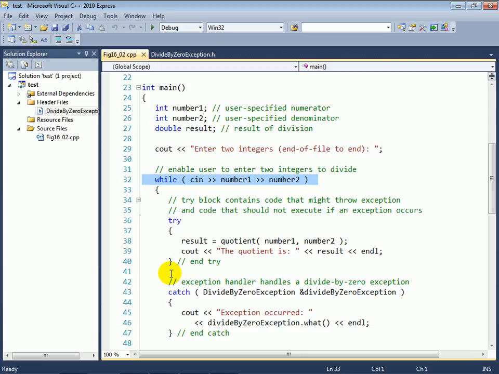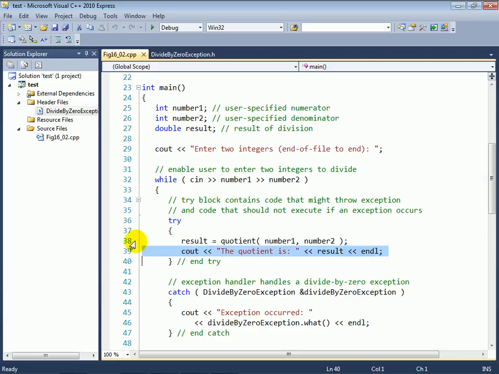A try block is a block of code that starts with the keyword try, and inside the curly braces of that block you place any code that might cause an exception at runtime and any code that you would not want to execute if that exception occurs. If you look at what we're doing here, we're assigning to result the result of calling our quotient function with number1 and number2. If this function returns a proper result, only then do I want to display what the quotient was.